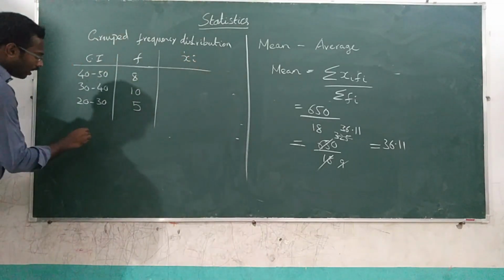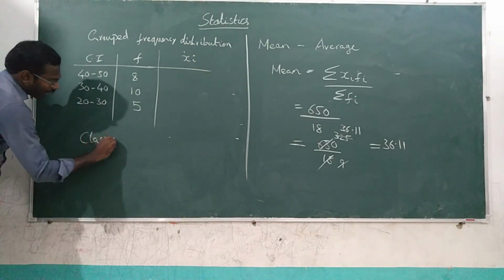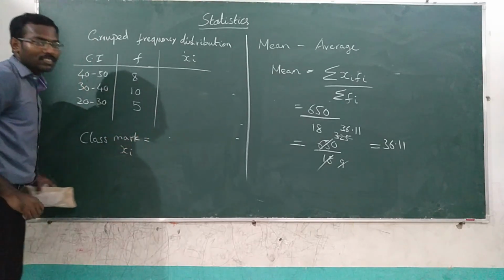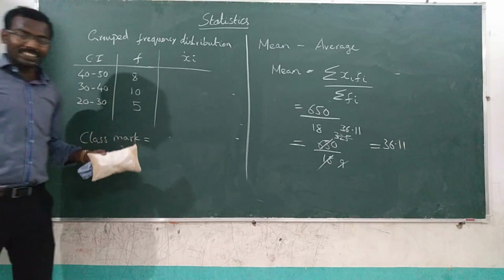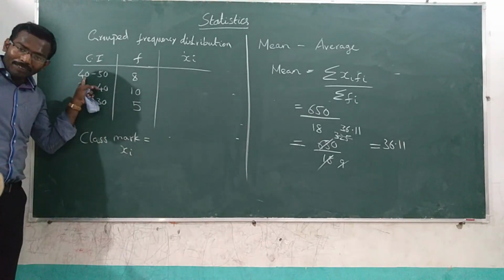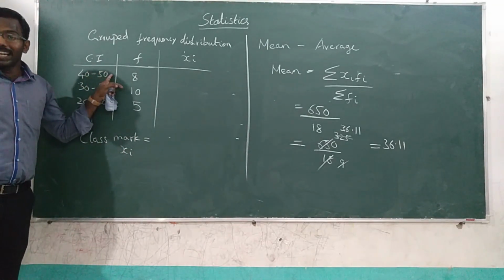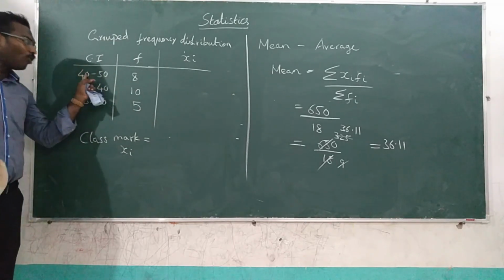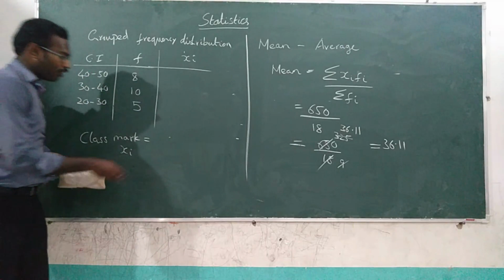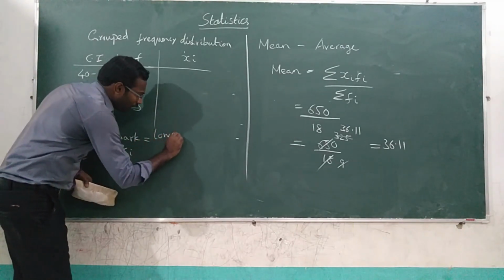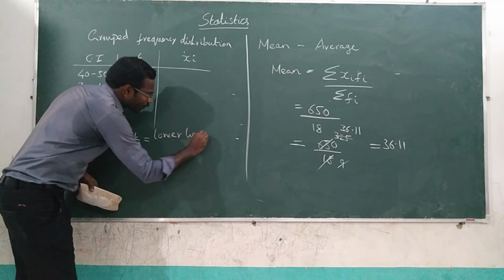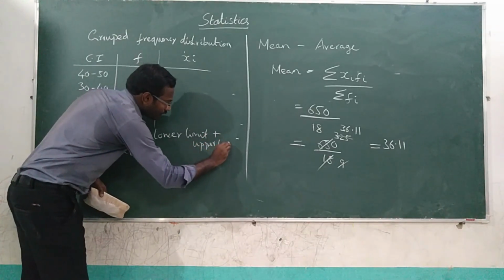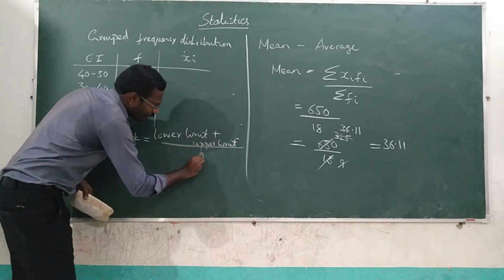Xi is also called as class mark. So what is the formula for class mark xi? It is nothing but lower limit plus upper limit divided by 2. That is nothing but the average of lower limit and upper limit. So the formula is, follow me, lower limit plus upper limit divided by 2.